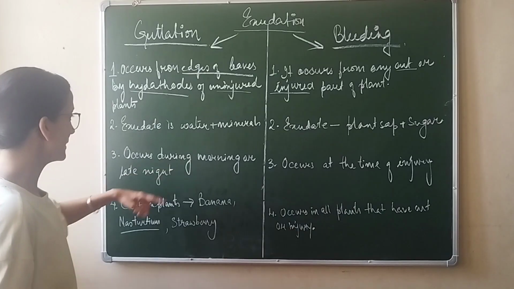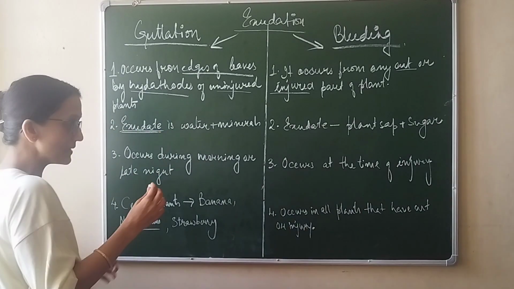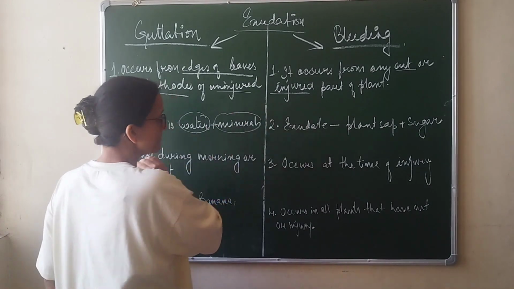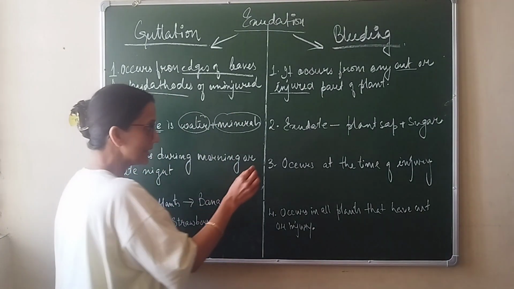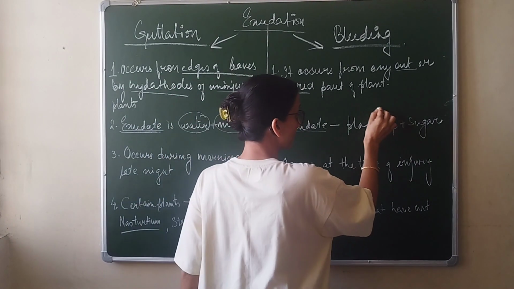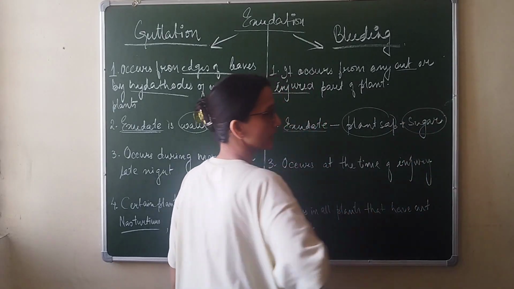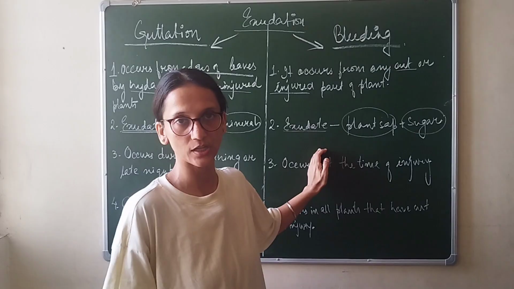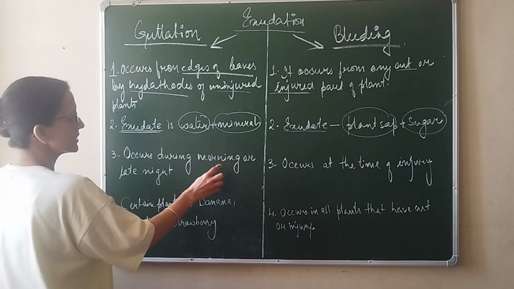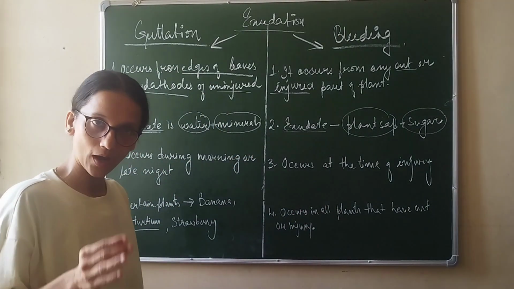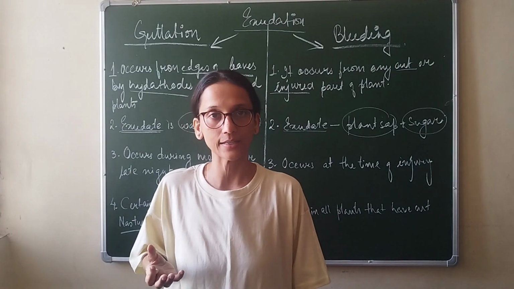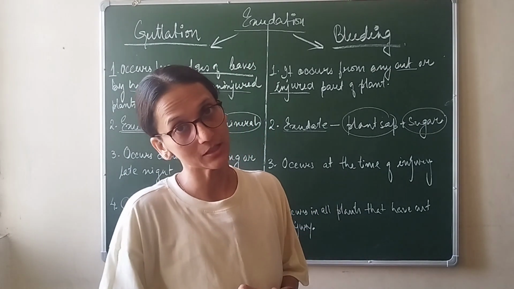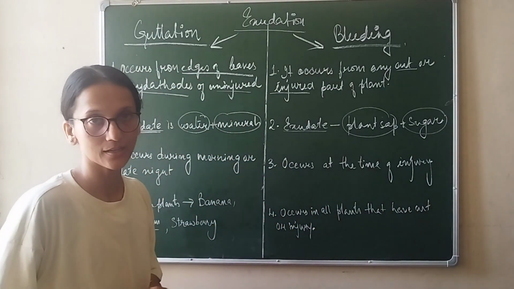The second difference is the exudate, which means the fluid which is given out. It contains water and minerals in guttation. But in bleeding the exudate contains plant sap plus sugar. So they are different. The exudate of guttation is quite different from the exudate of bleeding. Third, guttation occurs during early morning or late night. Why? Because during early morning or late night the humidity is higher and the root pressure is also higher, and only then can we see guttation happening.